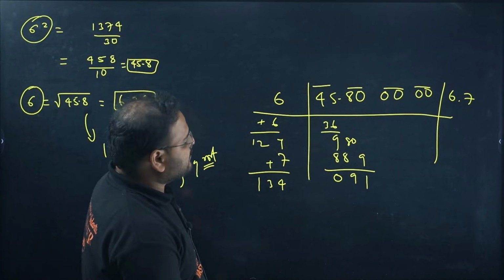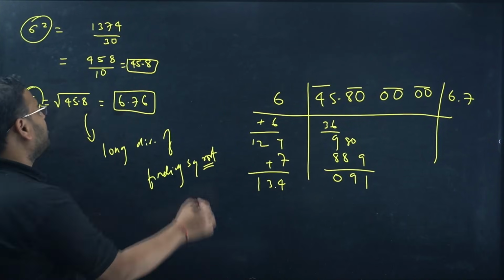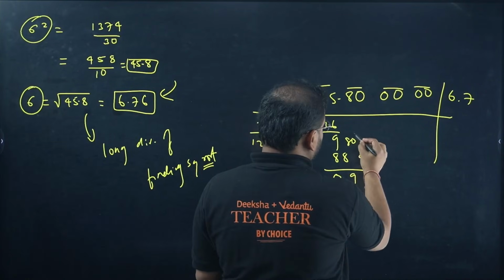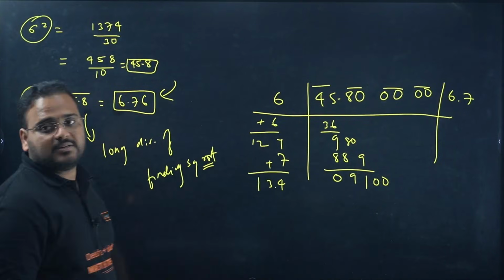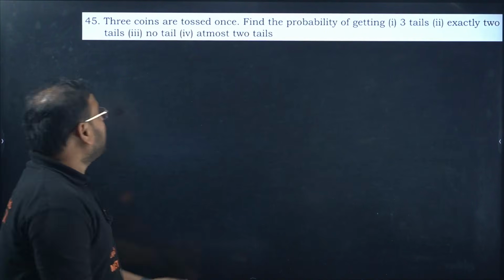Check here, I'm getting 6.7 over there, and this is 13.4. So this is close, no? 6.76. Do it one more time. This is the value you got over here. Take this value. I think this is going to be enough to get the result. Yes, that's your answer.